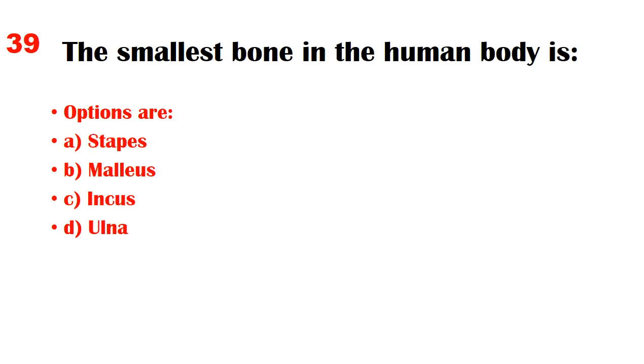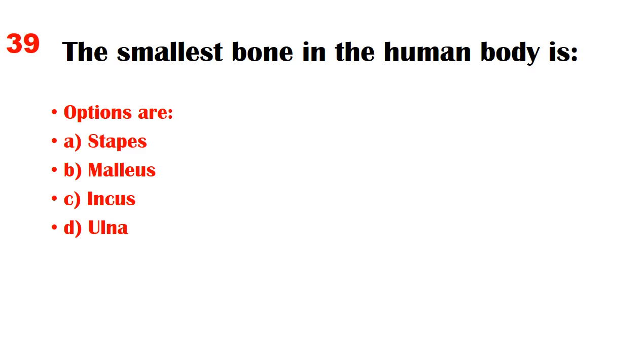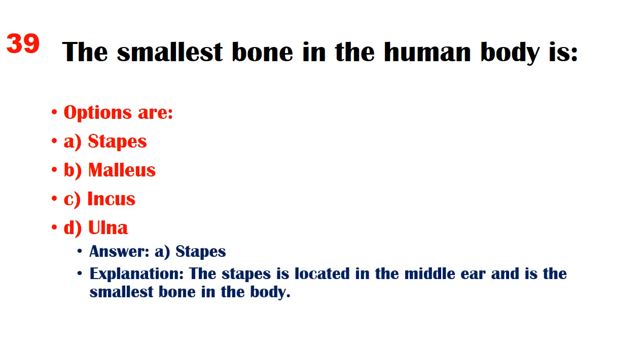The smallest bone in the human body is. Options are A. Stapes, B. Malleus, C. Incus, D. Ulna. Answer: Stapes. Explanation: The stapes is located in the middle ear and is the smallest bone in the body.